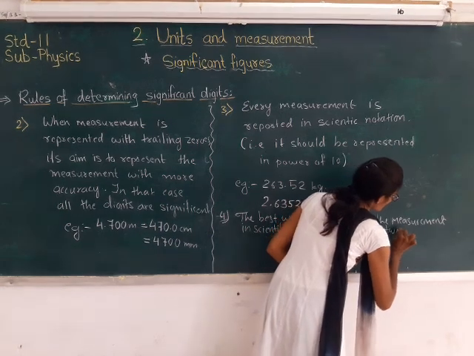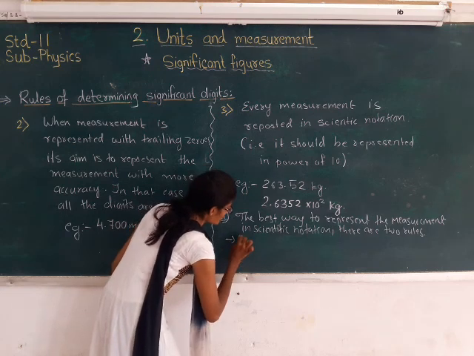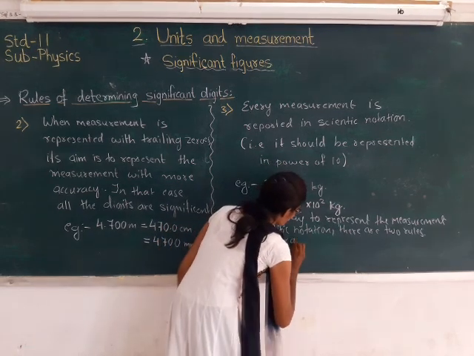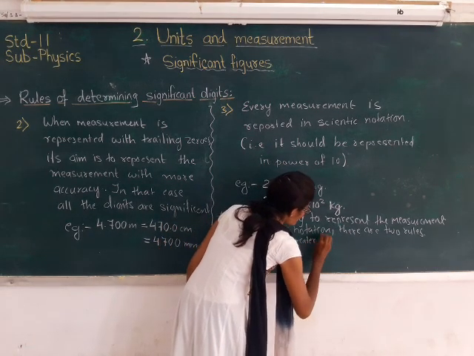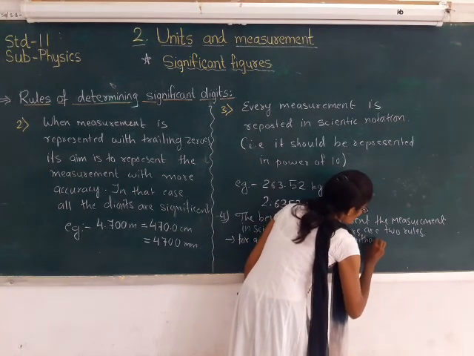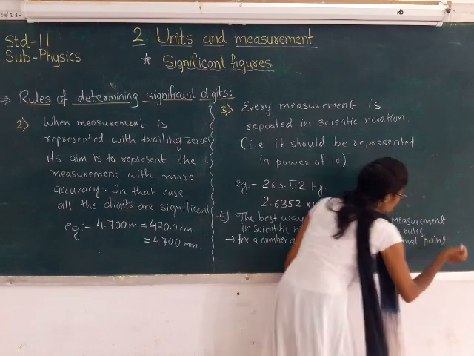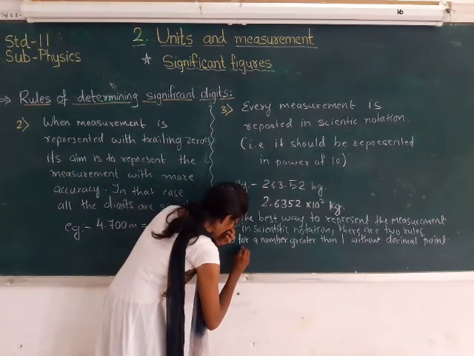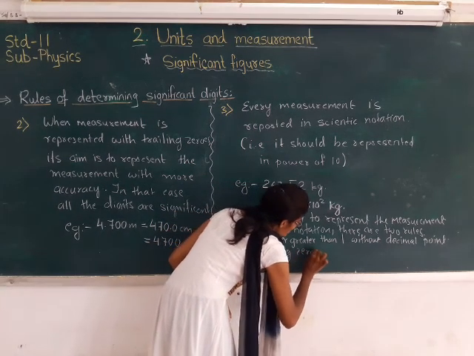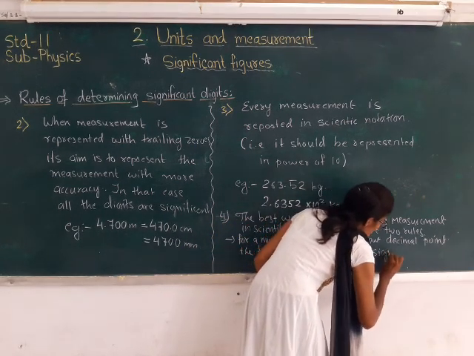First, for a number greater than 1 without decimal point, the trailing zeros are not significant.